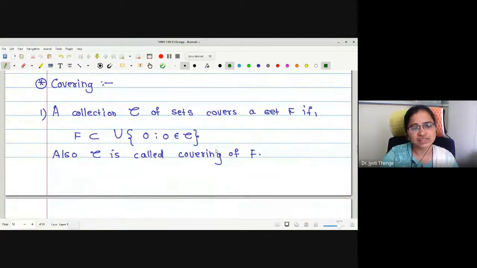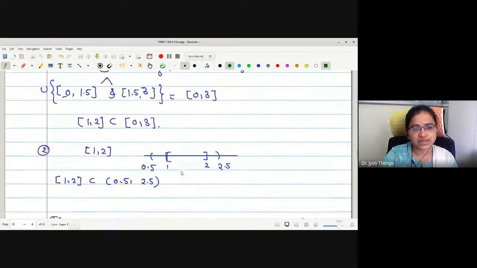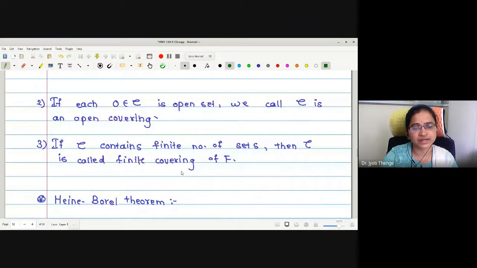And comes the next important definition called a covering. A collection curly C of sets is said to cover a given set F if F is contained in the union of all the sets in the collection curly C. So for this curly C, in other words, we can say this is a covering of F. These are the examples I have illustrated, right?